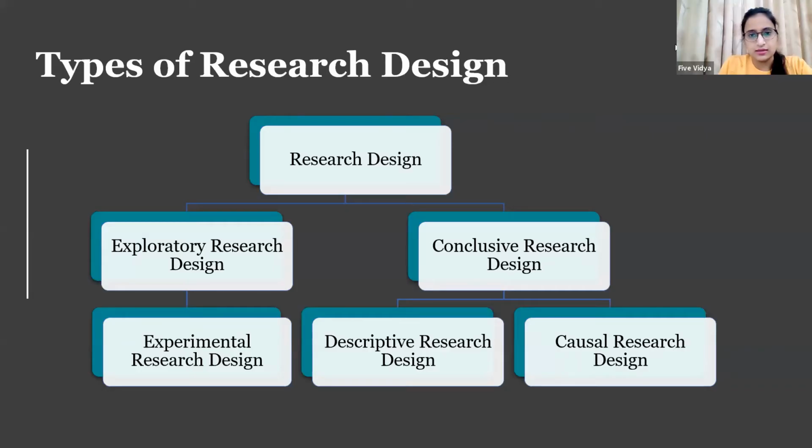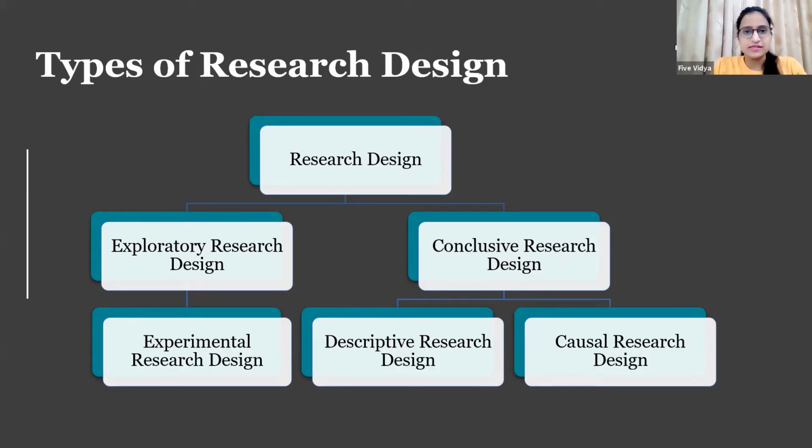Now, on the basis of these things, we have understood our example topic, our research questions and the objectives. Now I have to finalize which research design is suitable for my research for that example. When I talk about research design, we generally classify research designs into two parts: one is exploratory research design, the other one is conclusive research design.